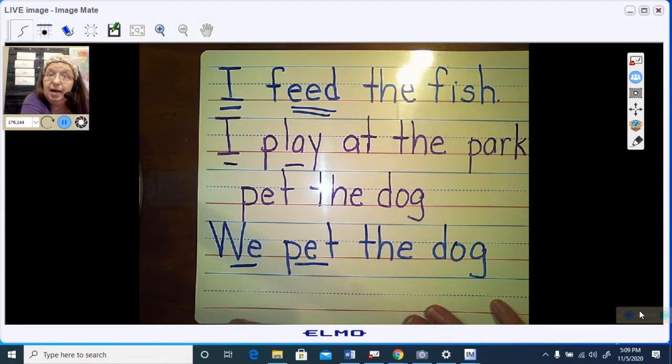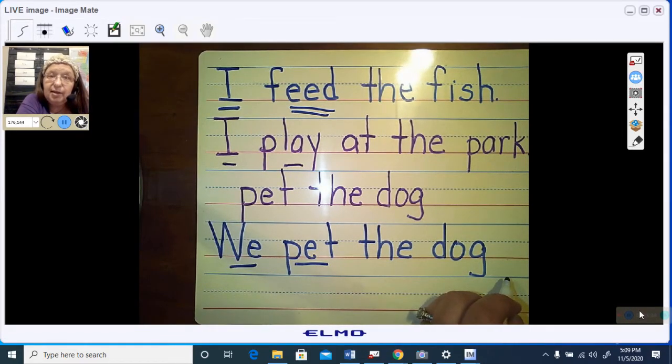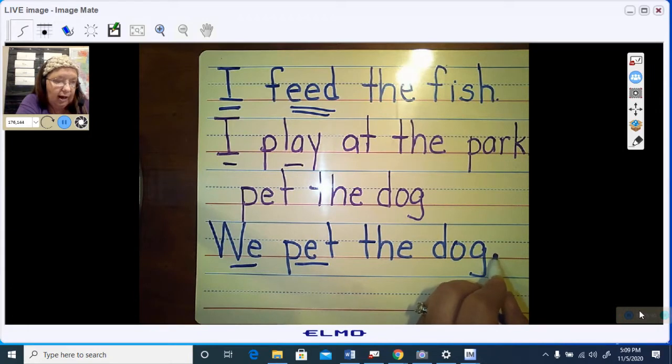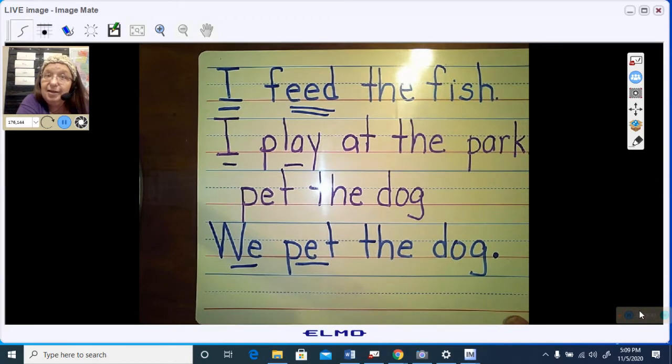Pet is an action word. Does it begin with an uppercase capital letter? Yes, it does. Do we have any punctuation at the end? No, we do not. We need to put a period at the end. Only when we have met those four things is it a complete sentence.